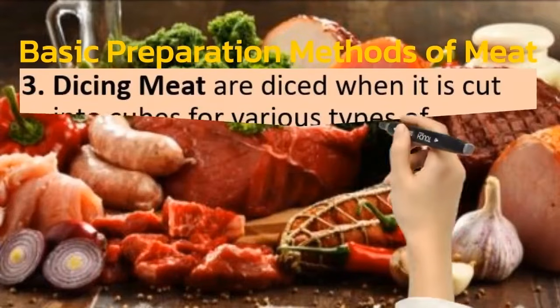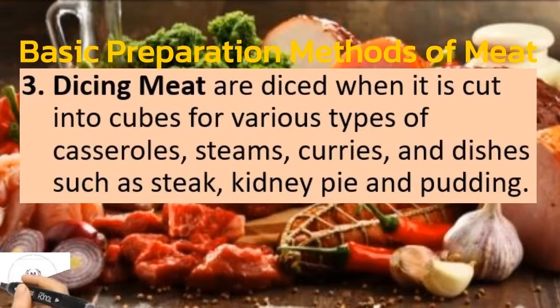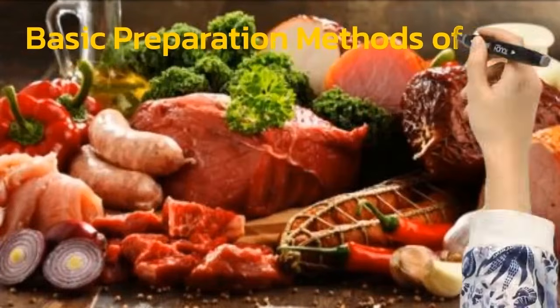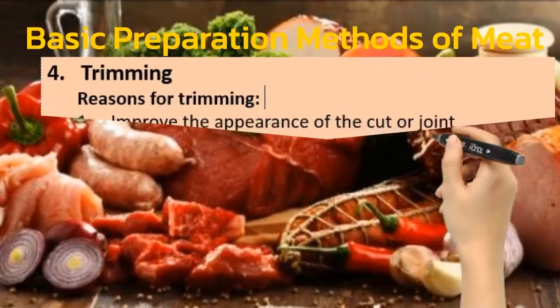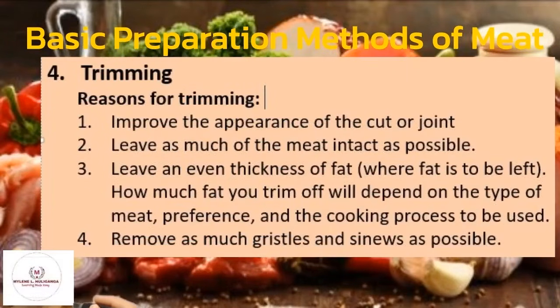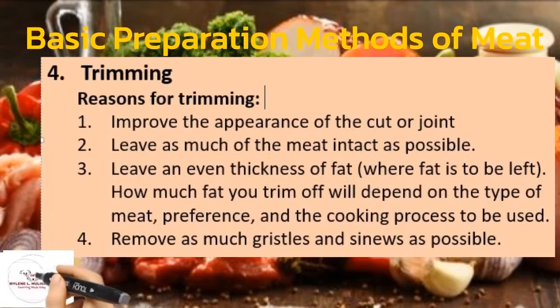Number 3, dicing. The meat is diced when it is cut into cubes for various types of casseroles, stews, curries, and dishes such as steak and kidney pie and pudding. Number 4 is the trimming. The following are the reasons for performing trimming. Number 1, to improve the appearance of the cut or joint. Number 2, leave as much of the meat intact as possible. Number 3, leave an even thickness of fat. How much fat you trim off will depend on the type of meat, preference, and the cooking process to be used. And number 4, remove as much gristle and sinews as possible.